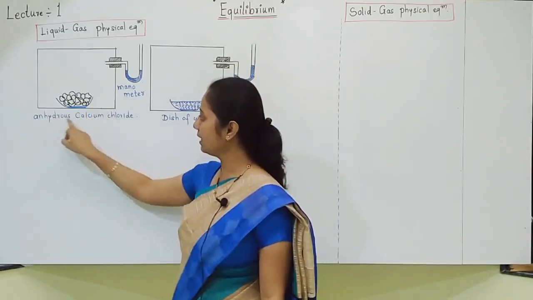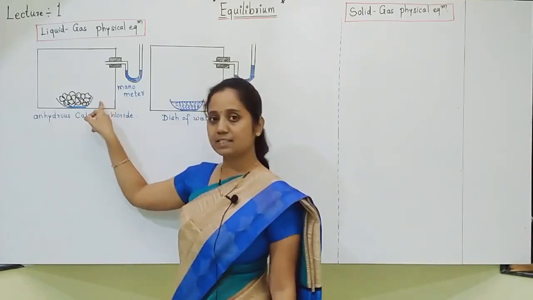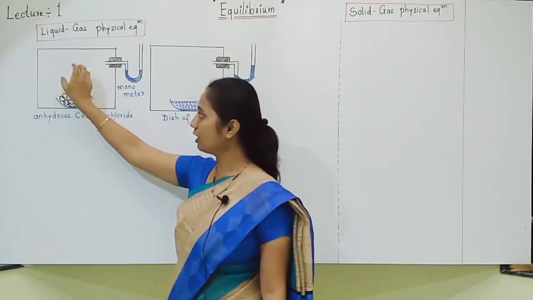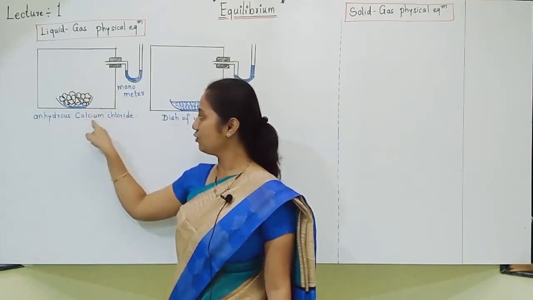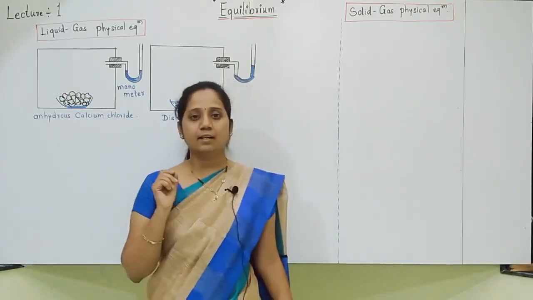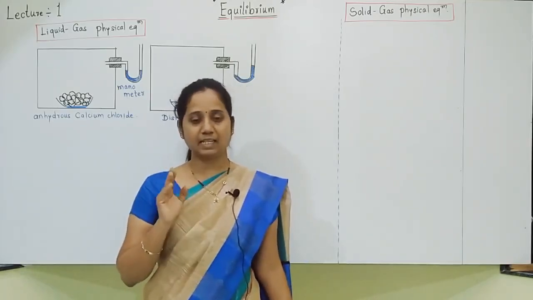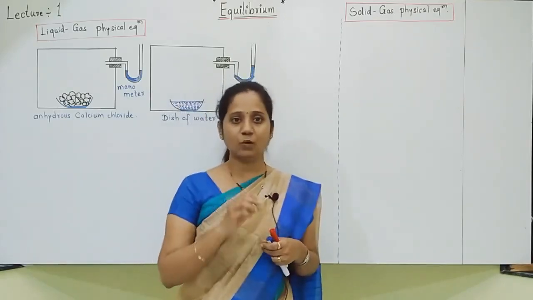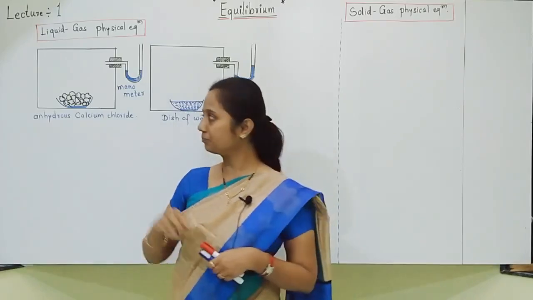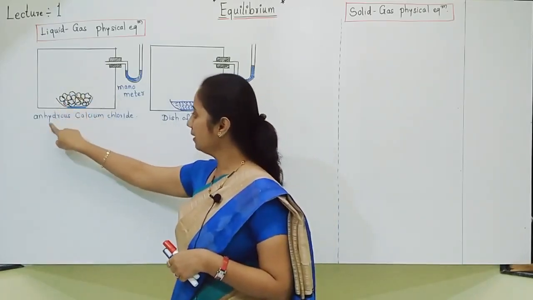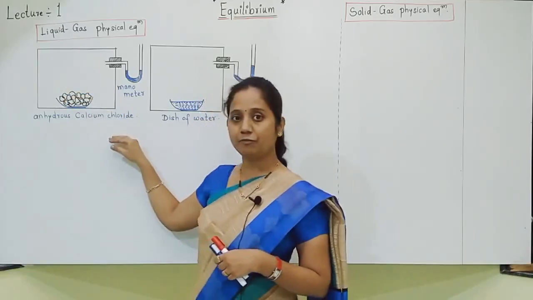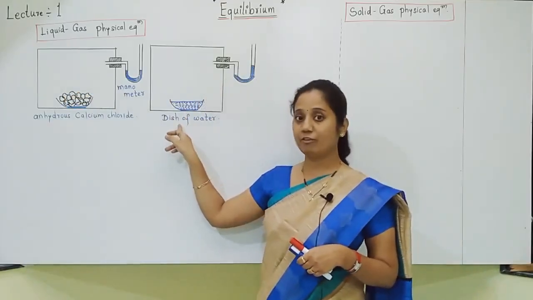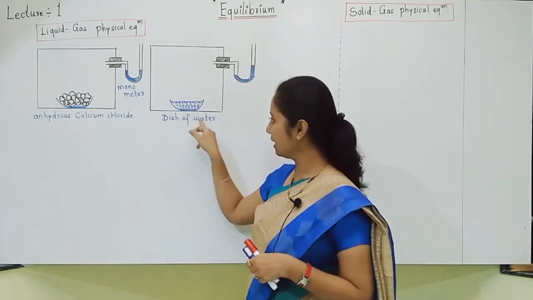So if any water vapors are present in this box, they will be absorbed by the calcium chloride. Like this, any water vapors present will be removed, and we get a transparent box in which there are no water vapors. Then this anhydrous calcium chloride is removed after a few hours, and a dish of water is kept in the box. Now our experiment starts.